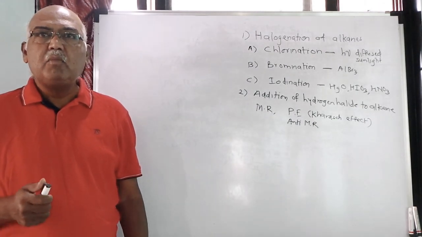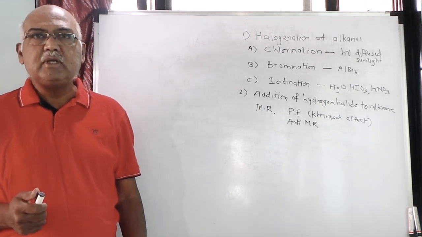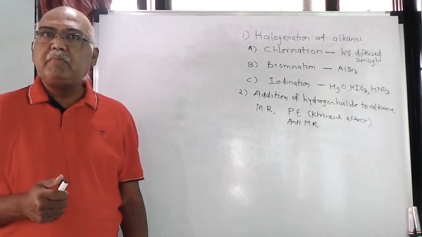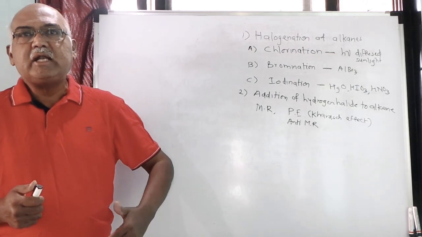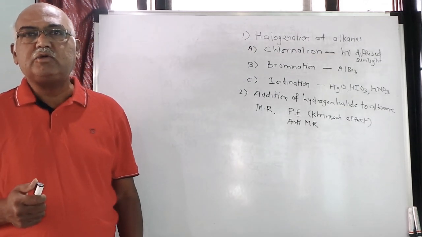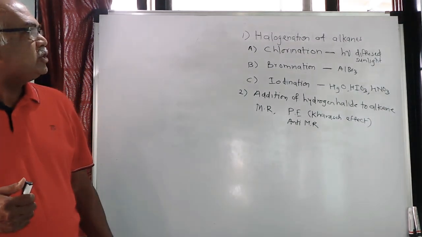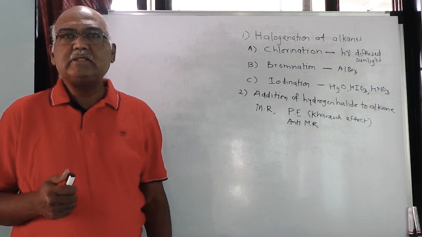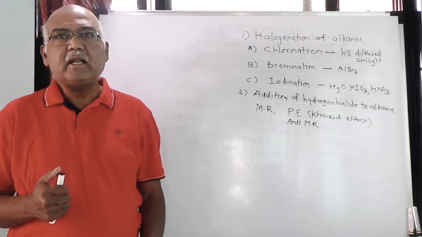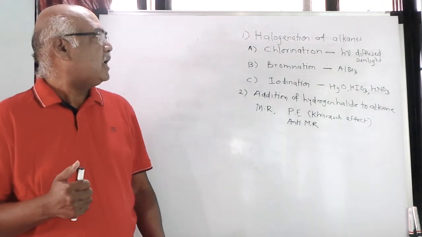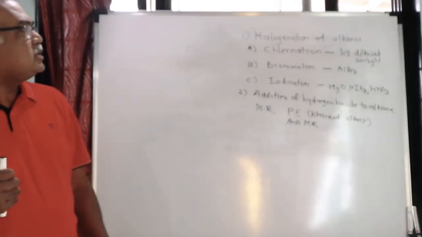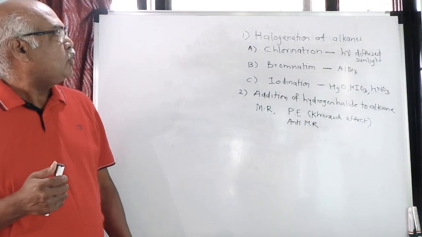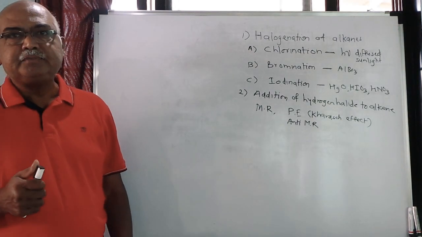When I say monohalogen derivatives, it means the compounds obtained from alkanes by replacing one hydrogen atom of alkane by one halogen atom. And these monohalogen derivatives of alkanes may be primary alkyl halides or secondary alkyl halides or tertiary alkyl halides. Now we are going to see today the methods for the preparation of these monohalogen derivatives of alkanes.